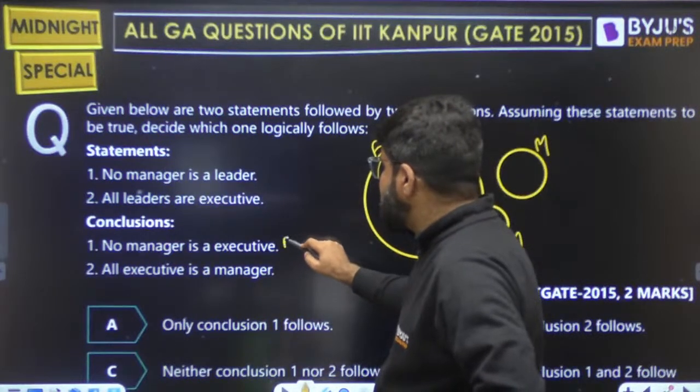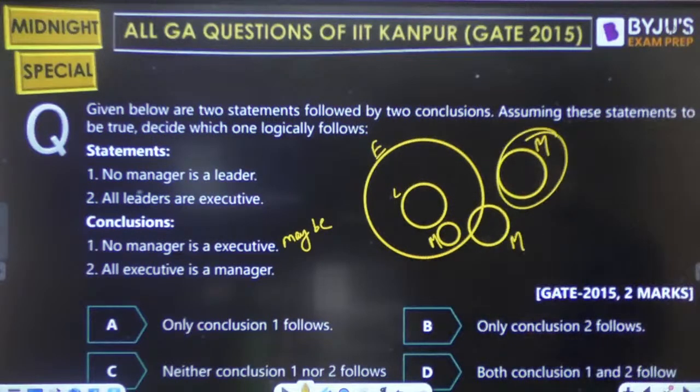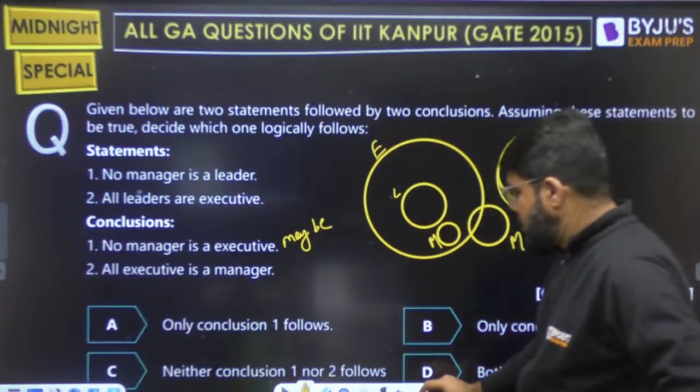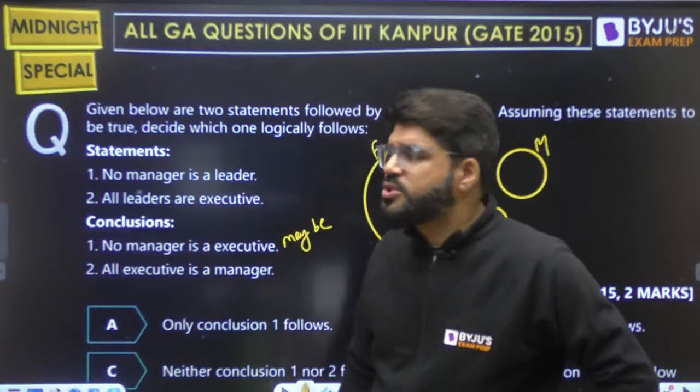This "no manager is an executive" is a possibility. Maybe, if this is case number 1, maybe. I'm not telling it is always false, but it's a possibility, and possibility is never a conclusion.